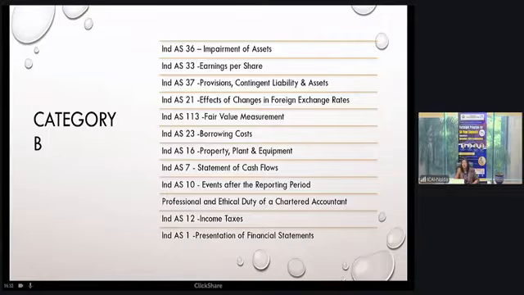One more thing, in general tips also, which I'll be discussing: very important is that for financial reporting you have to do written practice, especially when you have theoretical answers to produce. Because whatever is given in the study material, or wherever you are practicing, you will find answers are given in 3 to 4 paragraphs. You just read that answer and think that you remember all the concepts mentioned. It is not possible. When you start writing, you will find that you have limited your answer to only 1 paragraph. So to come to those 3 paragraphs, you have to do written practice.